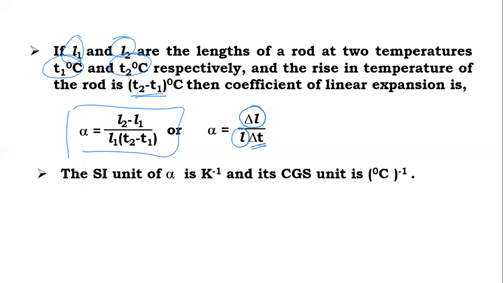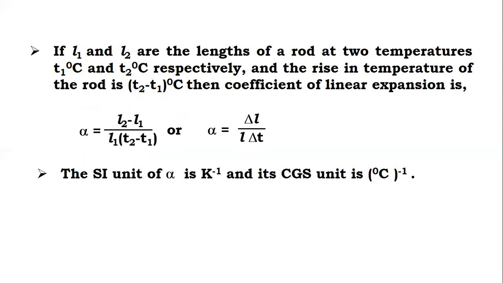Now here, the SI unit. You know that this is a length and this is a length, so they get cancelled. This is a temperature, the rise in temperature, so 1 divided by temperature. The SI unit of temperature is Kelvin, so per Kelvin is the SI unit. Generally, we can also express it in per degree Celsius, or degree Celsius raised to -1. Per Kelvin is the SI unit, and per degree Celsius is the generally used unit.